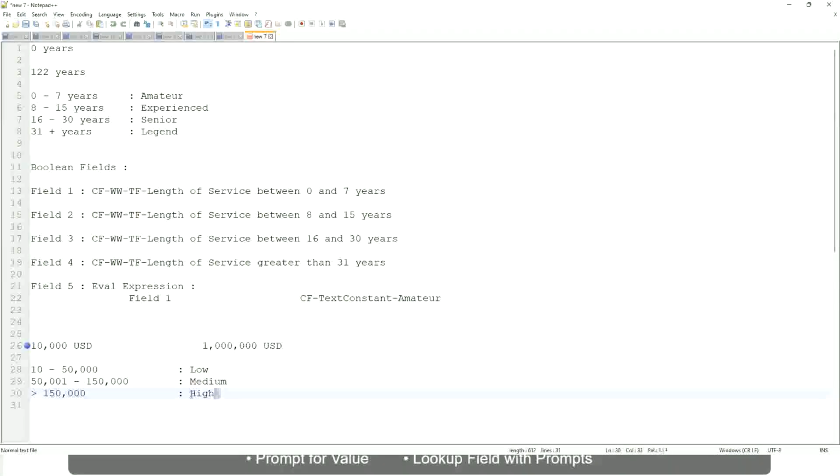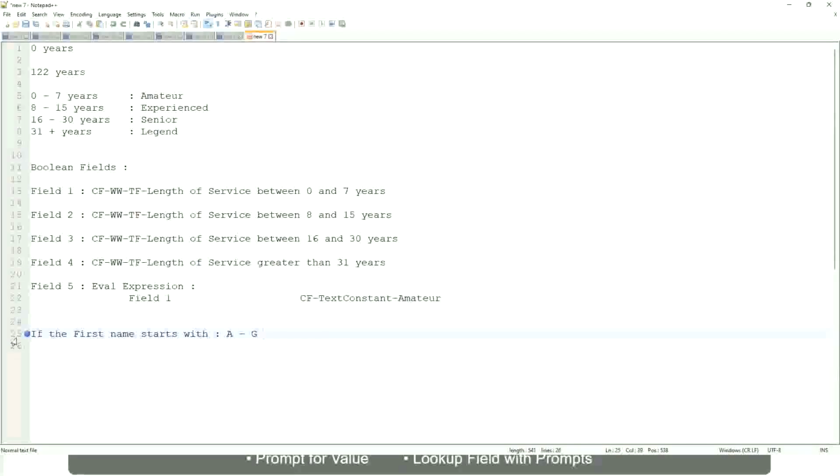Now tell me this. Let's take another example. If the first name starts with A till G, write a lister. If it starts with A, B, C, D, E, F or G, then return a lister. Okay, this is what we are going to have as the output.